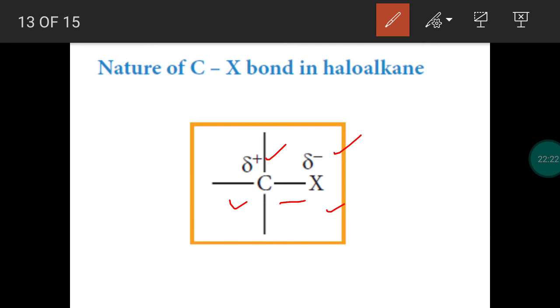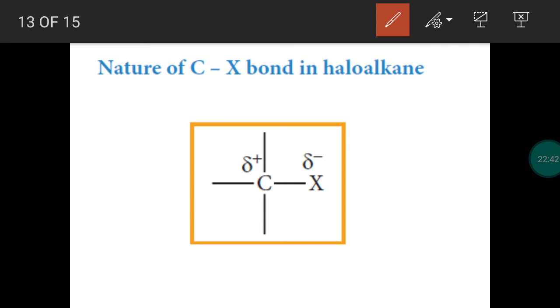A covalent bond is formed, but this is not a 100% covalent bond because of electronegativity difference. As we studied, left to right in a periodic table, electronegativity increases. So comparing carbon, oxygen and halogen will have more electronegativity.